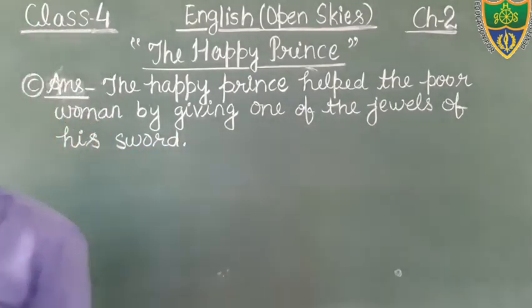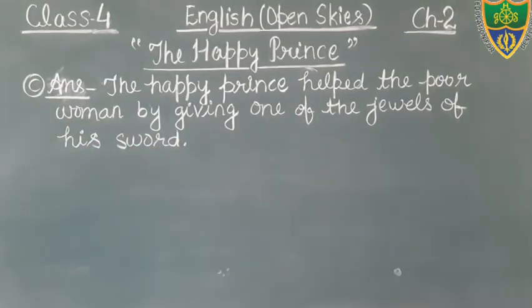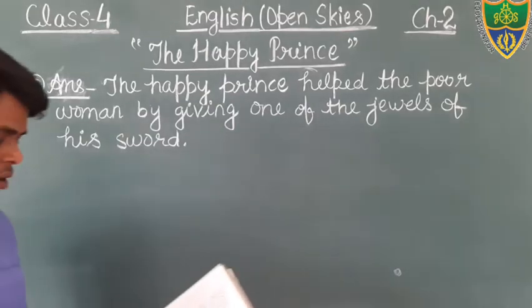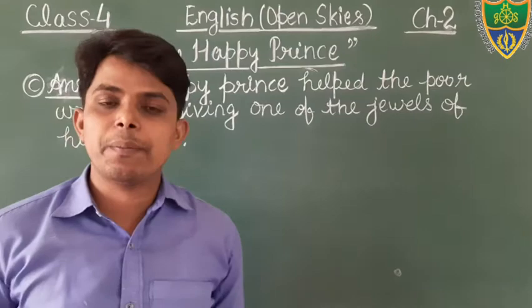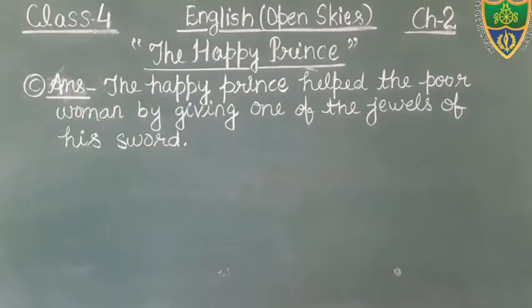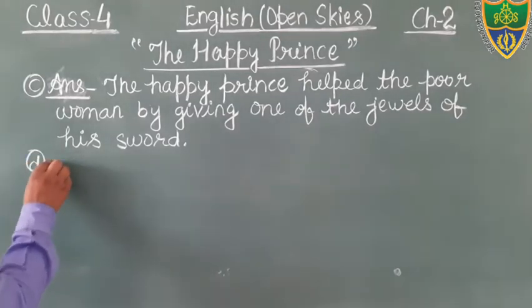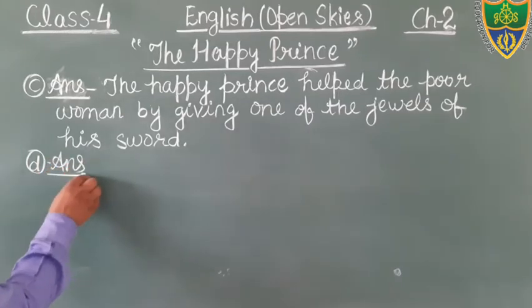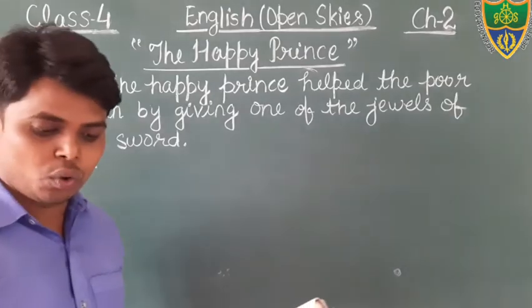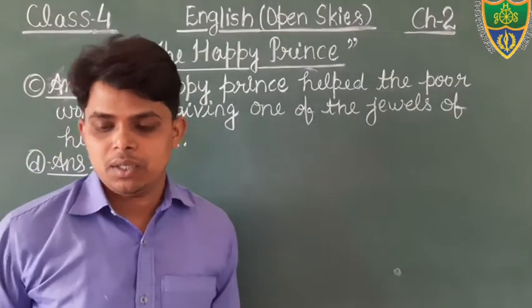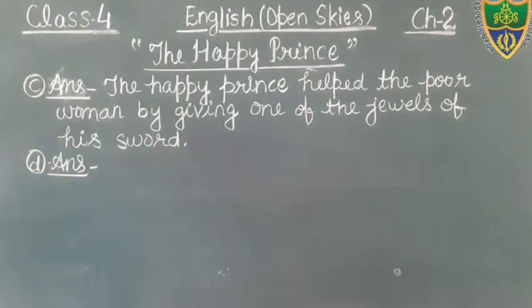Okay students, so this is the answer of question number C. You write down the next question. Question number D. Why did the swallow not go to the warmer place? After completing this answer, you will write the next question, question number D. You can see it in your book. Just write down the answer number D.